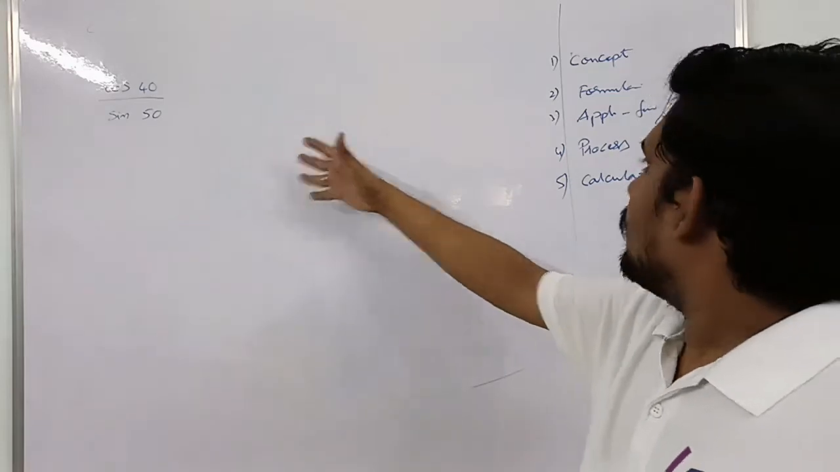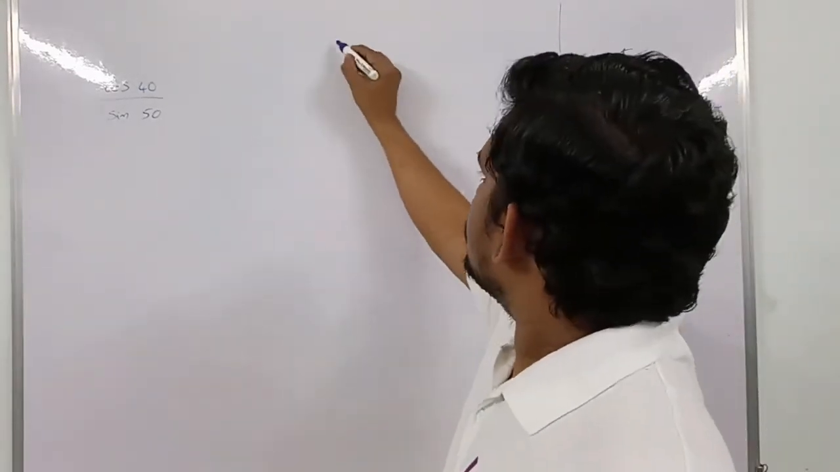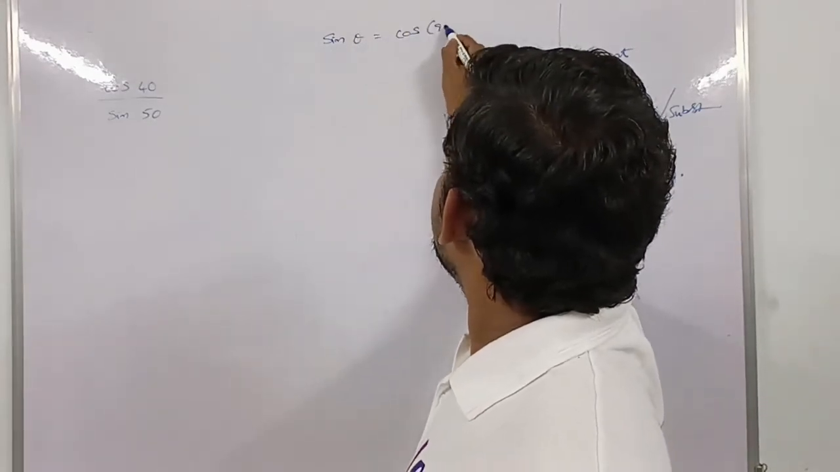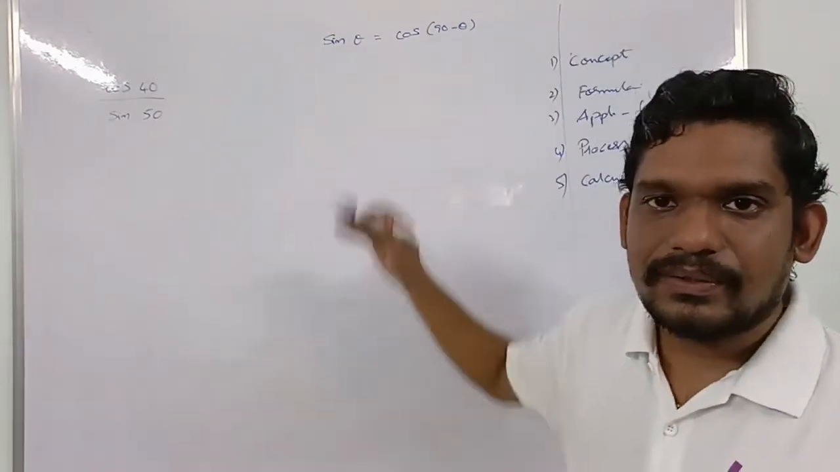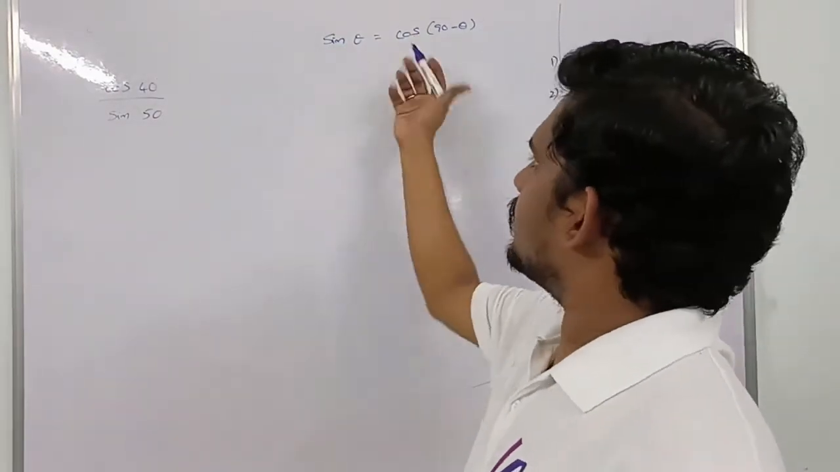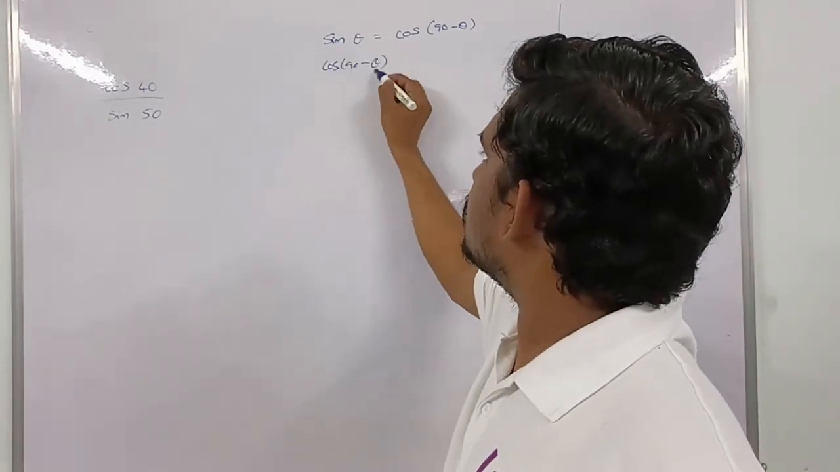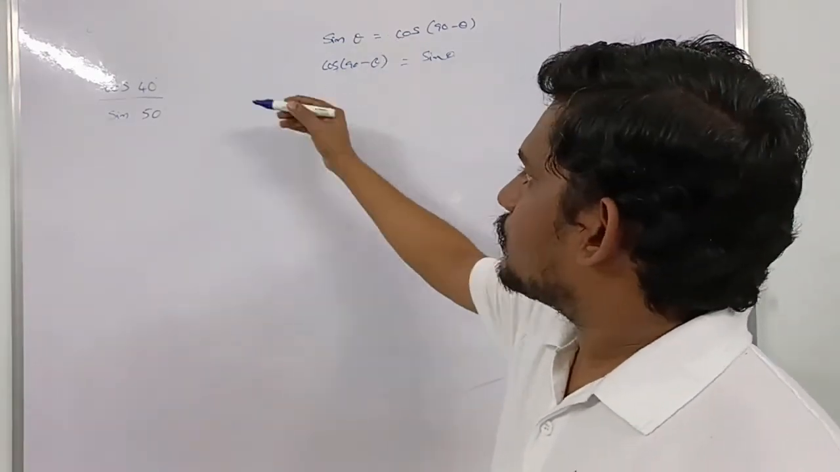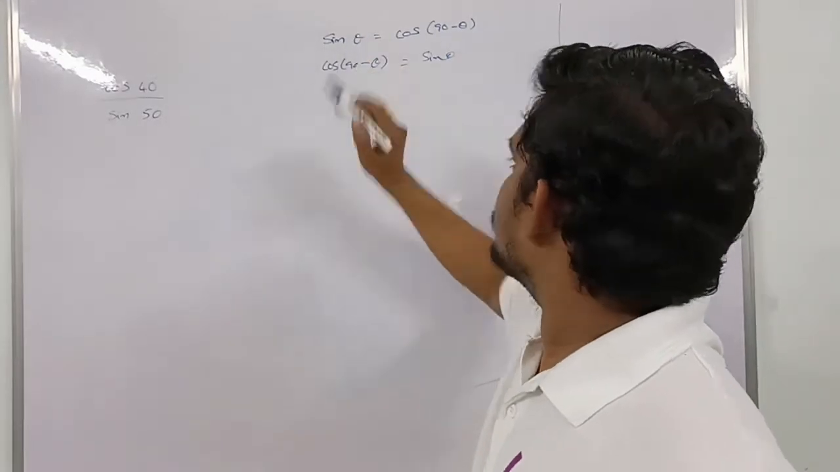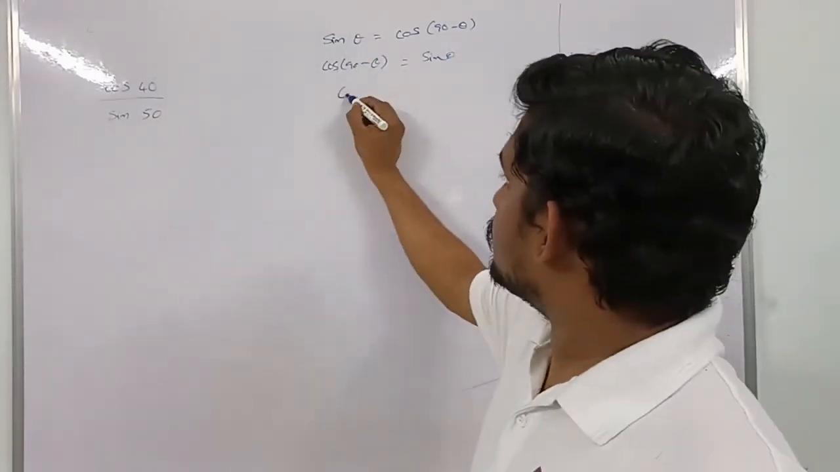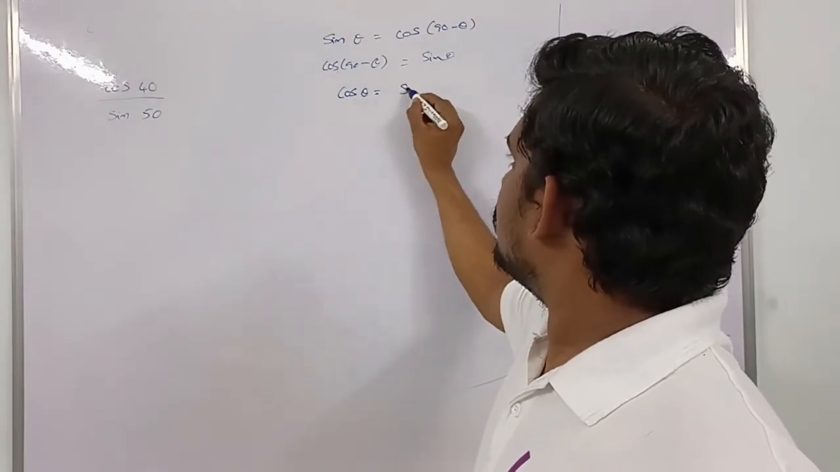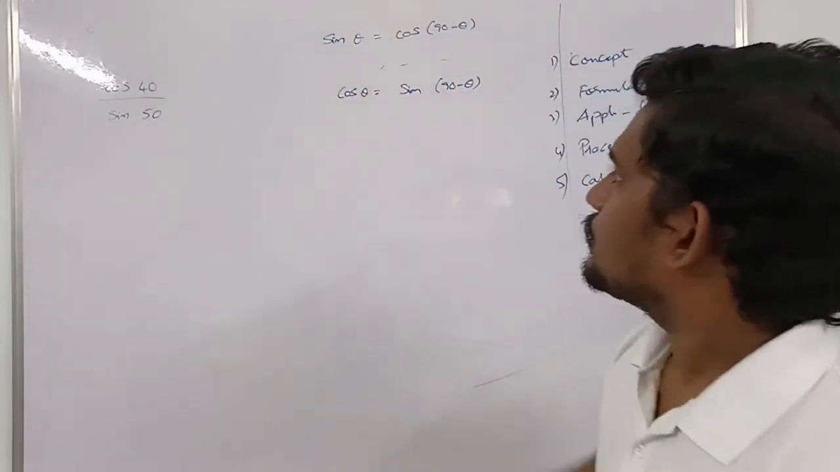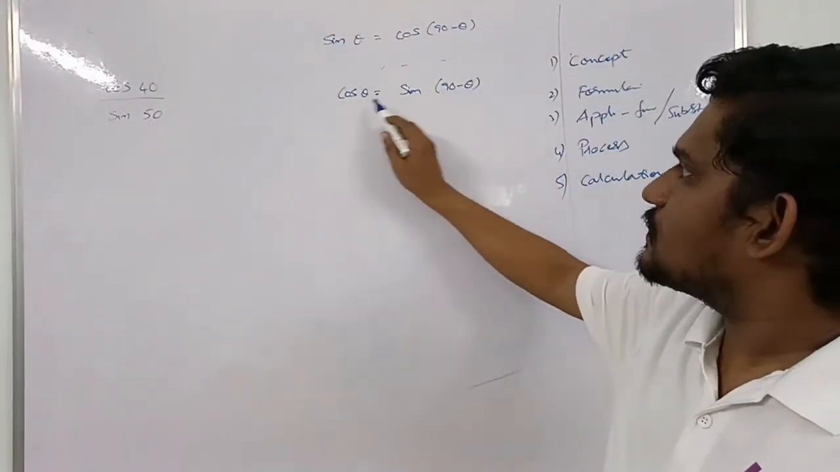To solve this question, the formula required is sin theta is equal to cos 90 minus theta. Or if you write it in a different way, cos 90 minus theta is equal to sin theta. There is another formula also: cos theta is equal to sin 90 minus theta. So sin theta is equal to cos 90 minus theta, and cos theta is equal to sin 90 minus theta.